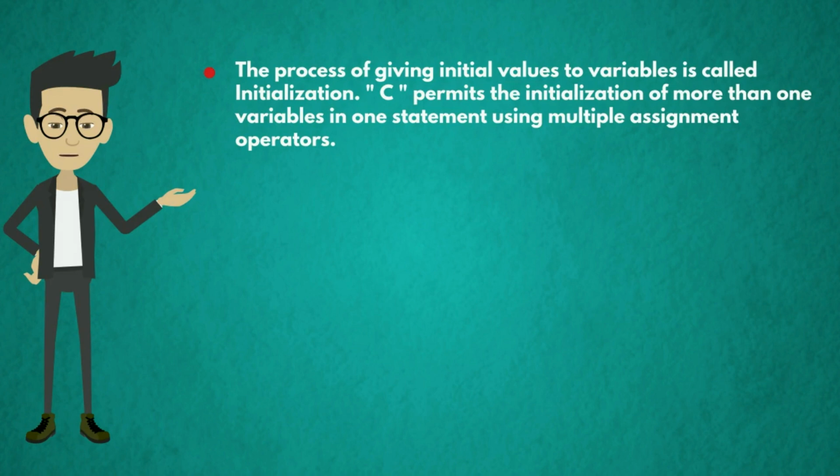As we have discussed, C permits the initialization of more than one variable in one statement using multiple assignment operators. Let us understand it with an example. Let us take three variables A, B, C. Then A equal to B equal to C equal to 8, which explains the initialization of more than one variable in one statement.